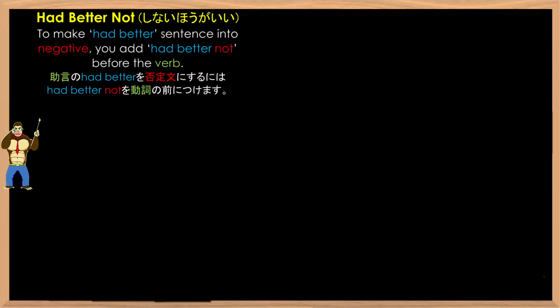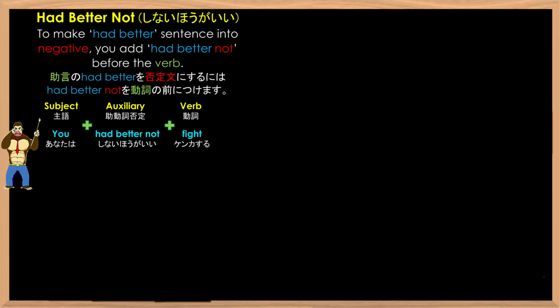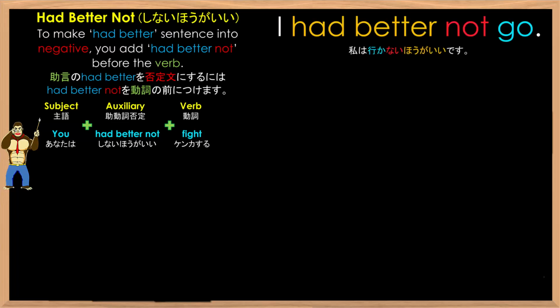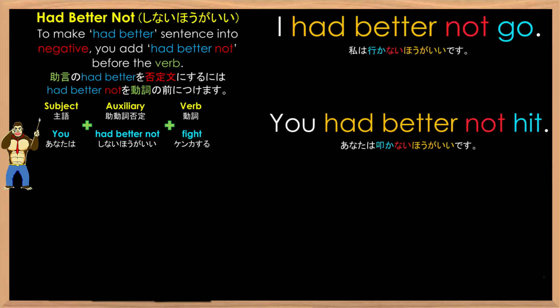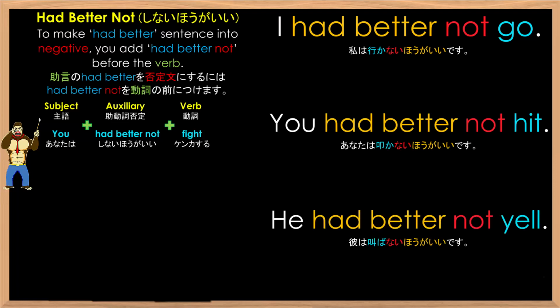Alright, here we go. To make had better sentence into negative, you add had better not before the verb. So we have you had better not fight. Some other examples are I had better not go. You had better not hit. He had better not yell. As you can see here, it doesn't matter on the subject. The had better not is always used the same way.